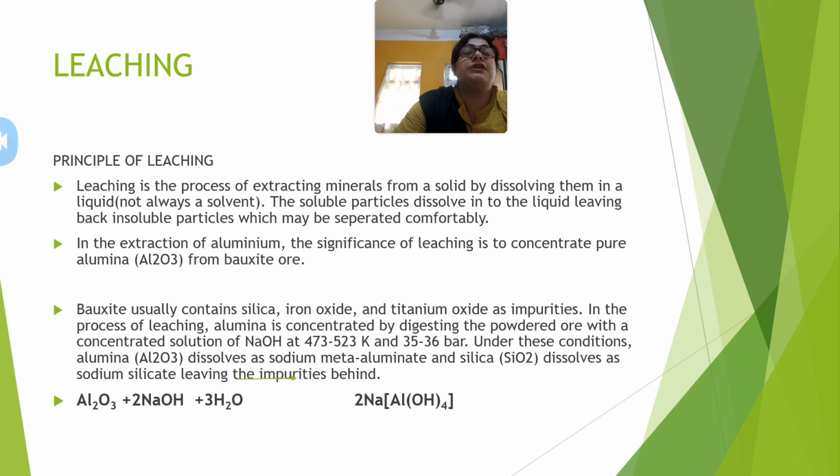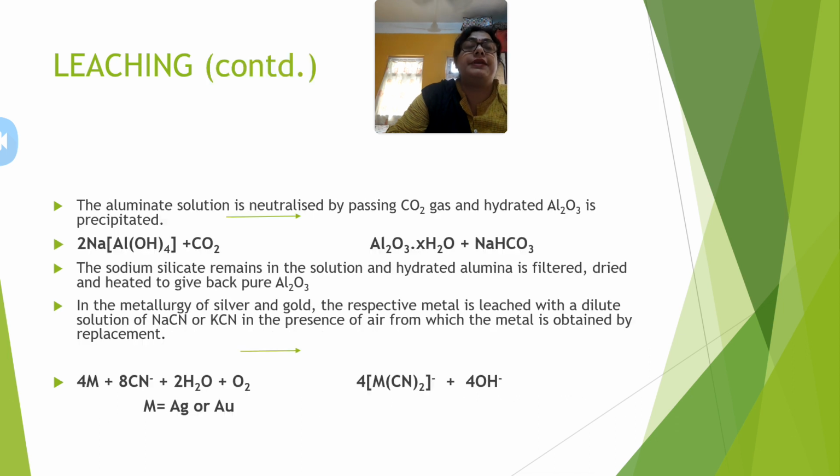So in the process of leaching, alumina is first concentrated by digesting the powdered ore with concentrated solution of sodium hydroxide at a temperature of 473 to 523 Kelvin and 35 to 36 bar. Under these conditions, what happens? The alumina dissolves and forms sodium meta-aluminate, and silicon dioxide dissolves as sodium silicate, leaving behind the impurities. So here you will see aluminum oxide reacts with sodium hydroxide and water, giving sodium aluminate.